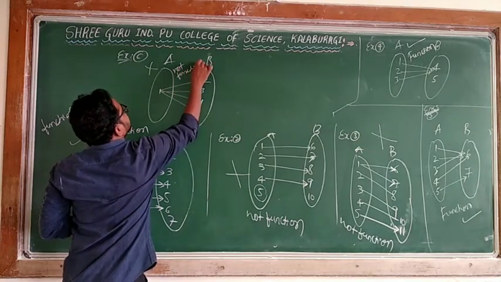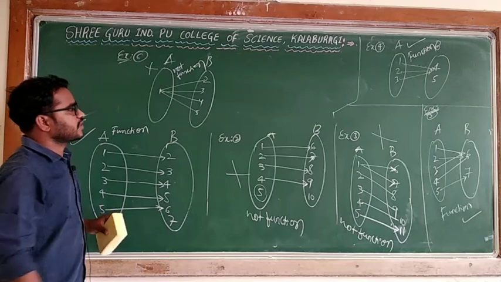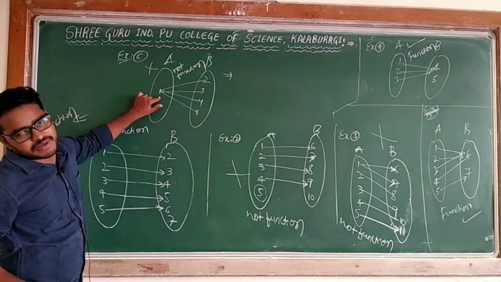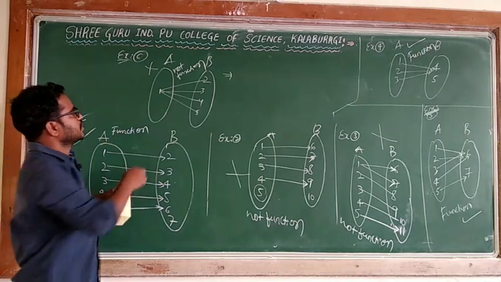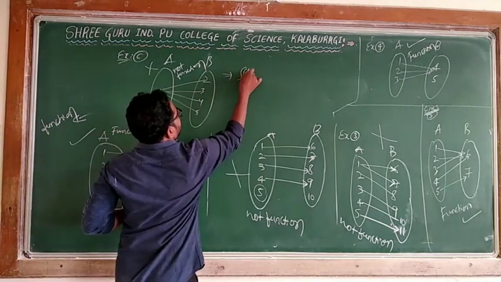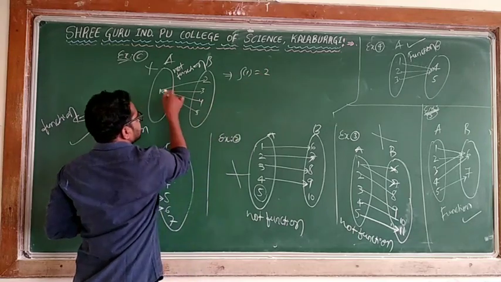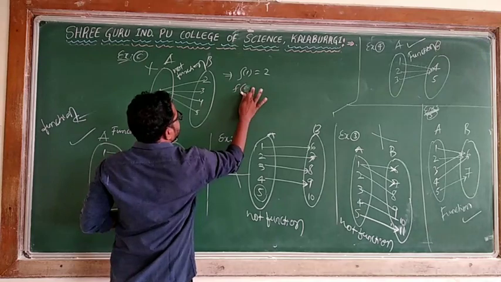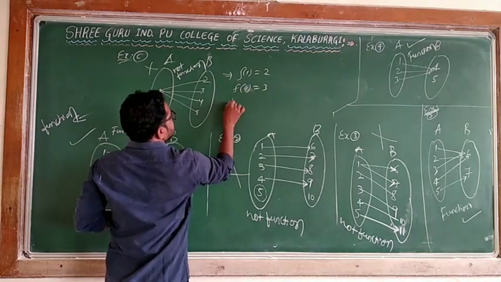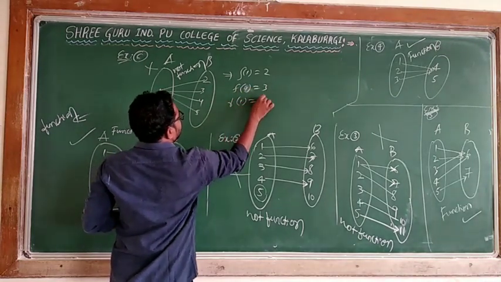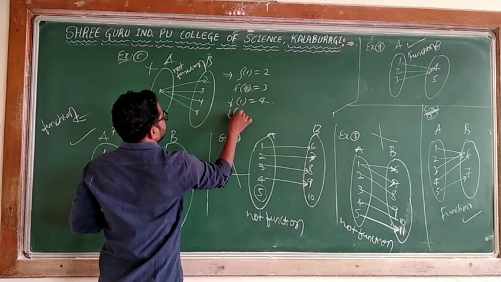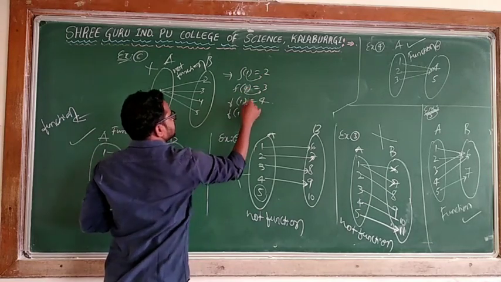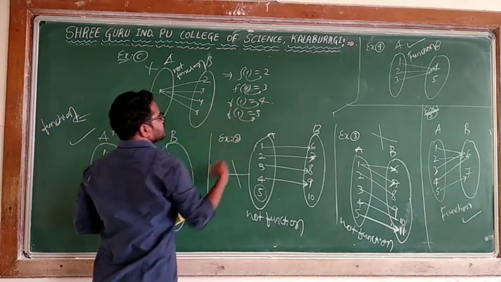Not a function. It is not satisfying. Okay, so if it is implies, mathematically I can write f of 1 is equal to 2, f of 1 is equal to 3, f of 1 is equal to 4, f of 1 is equal to 5. This means 1 is connected to 2 only, 1 is connected to 3 only, 1 is connected to 4 only, 1 is connected to 5 only.